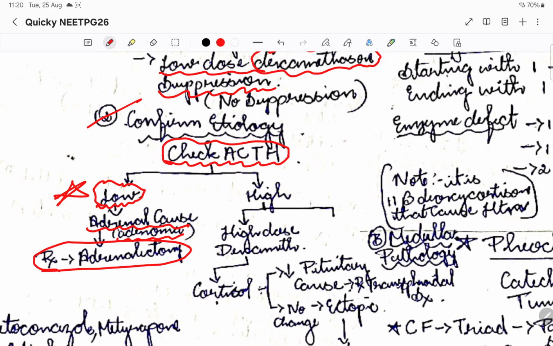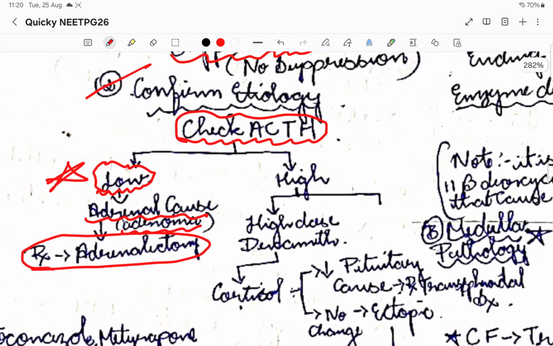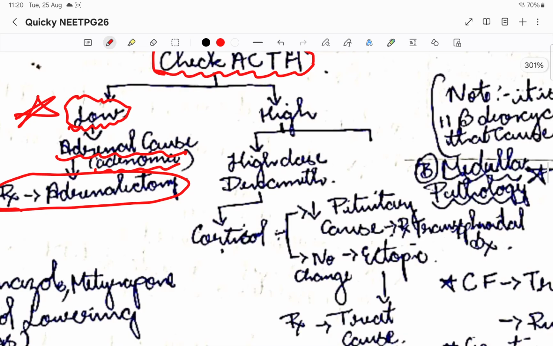Suppose now ACTH is high. Then I do a high dose dexamethasone test to try to diminish the ACTH levels. Suppose I give high dose dexamethasone and it reduces the cortisol level.